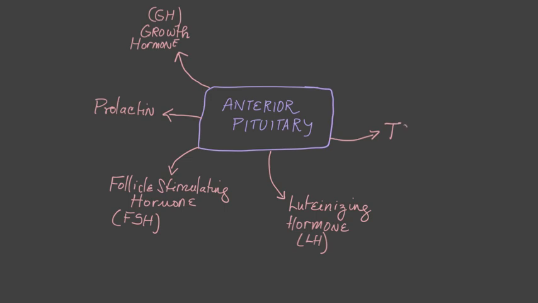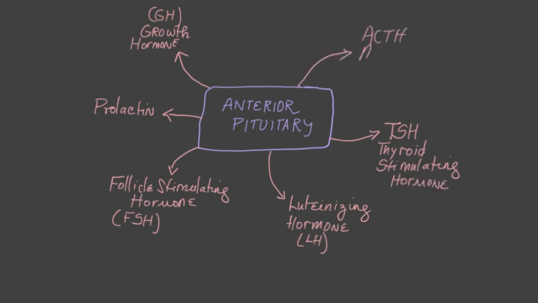The next hormone is the thyroid stimulating hormone, or TSH. As its name indicates, it stimulates the thyroid gland to produce its hormones. Similarly, the ACTH, adrenocorticotropic hormone, stimulates the adrenal cortex to produce its hormones. Tropic means to stimulate.